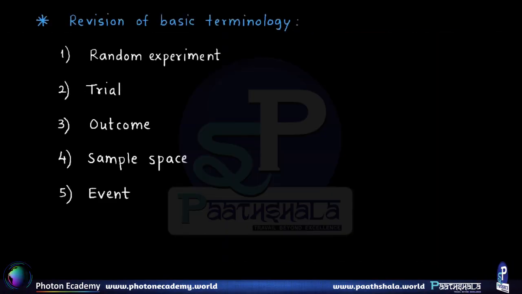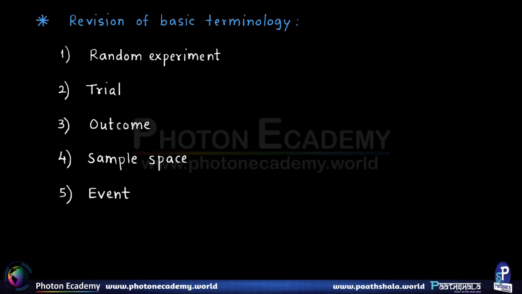Let us begin the topic of probability with revision of some of the basic terminology. First we have what is called a random experiment. An experiment is nothing but certain phenomena, say for example, tossing of a fair coin or throwing of a die. That is called an experiment.